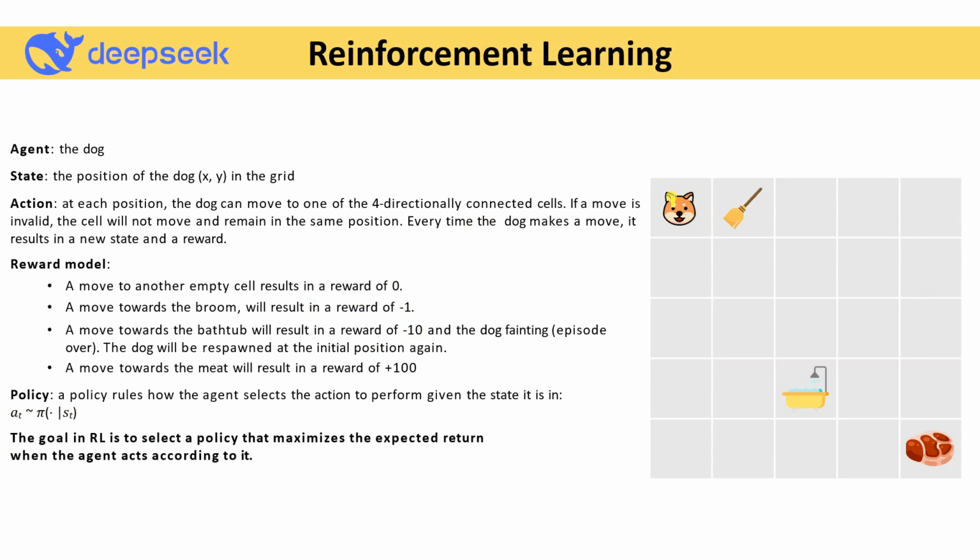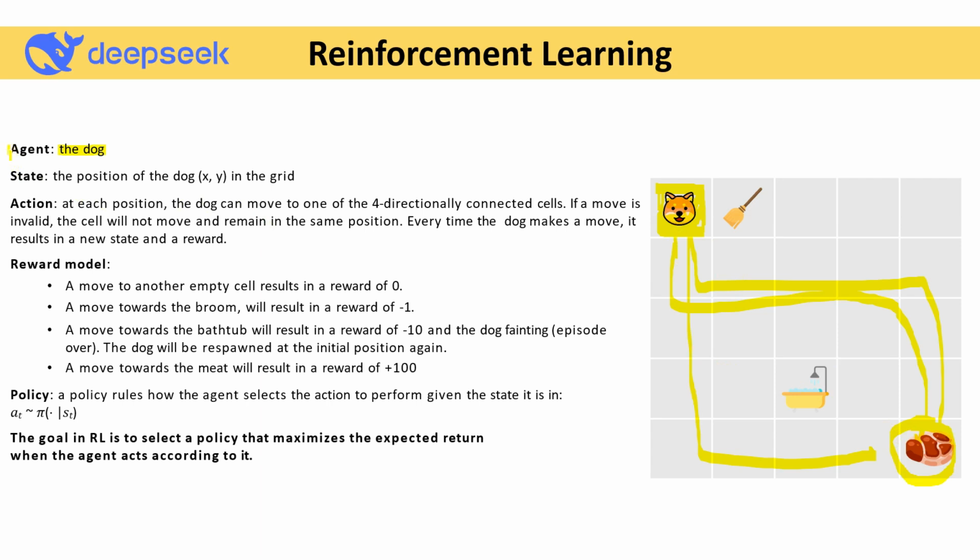In our grid world, we have one dog. That's my dog that is available in my house. My favorite dog is called Tiger. So this is the dog, and the dog is nothing but an agent. The dog can be moved from here to here, and try to achieve this meat, because my dog Tiger likes to eat meat, right? After getting the meat, it will get some reward.